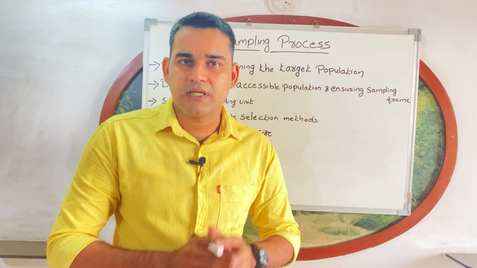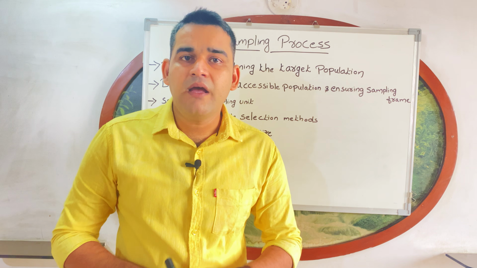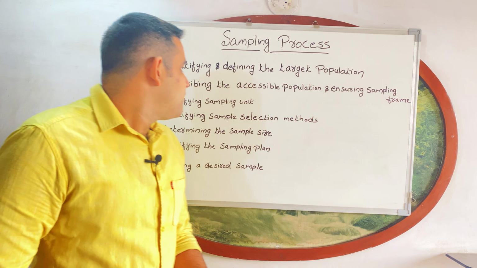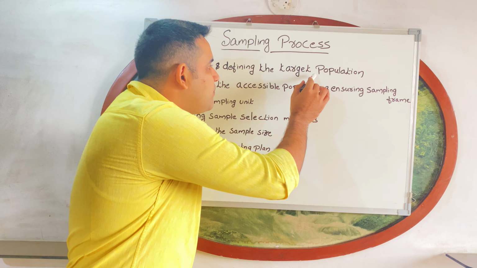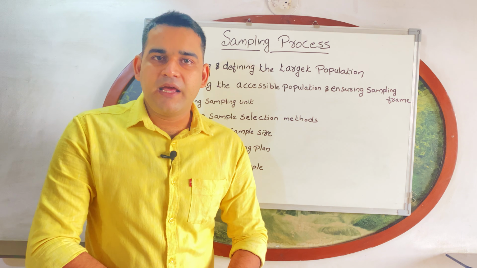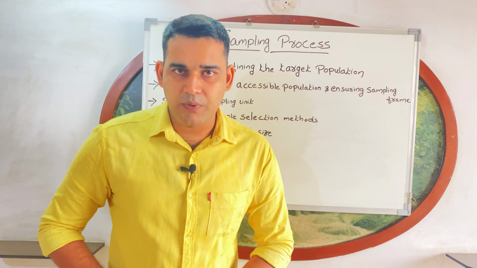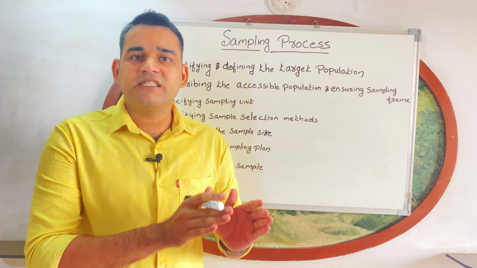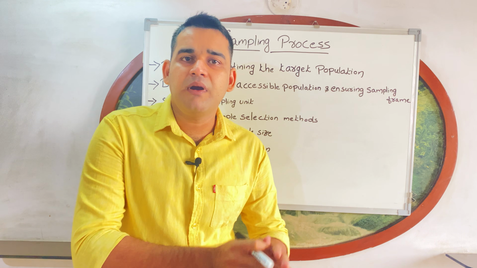In the sampling process, you can see mainly 7 steps. We can see them one by one. First one is identifying and defining the target population. So what is meant by target population? You are targeting a particular population. With an example, I will tell you.